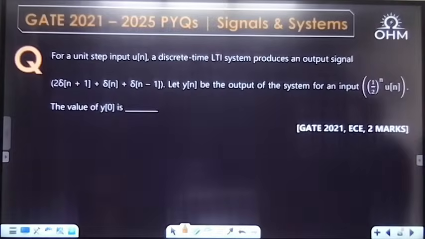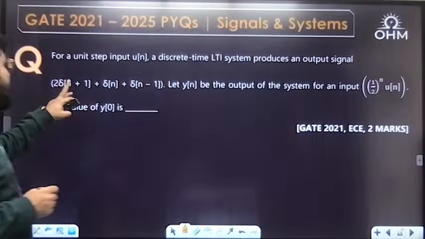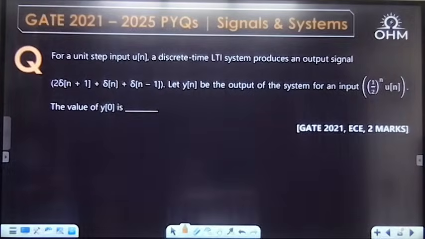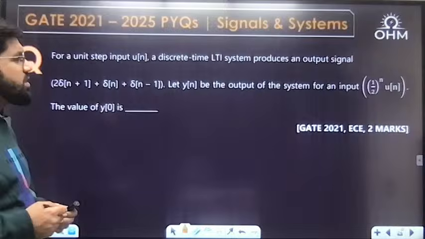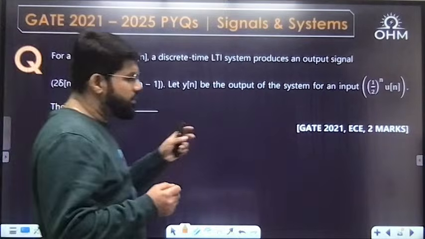Next question. For the unit step signal u[n], a discrete time LTI system produces an output signal 2 delta[n plus 1] plus delta[n] plus delta[n minus 1]. Let y[n] be the output of the system for the input (1/2)^n u[n]. What is the value of y[0]? GATE 21 EC 2 marks.